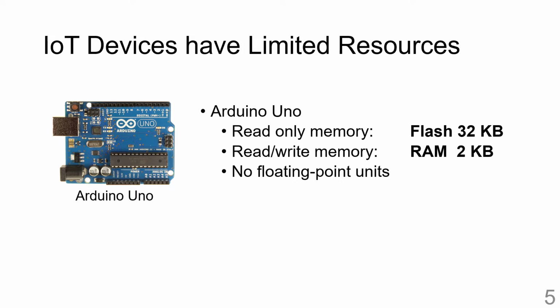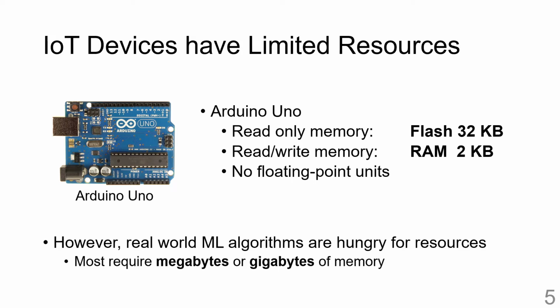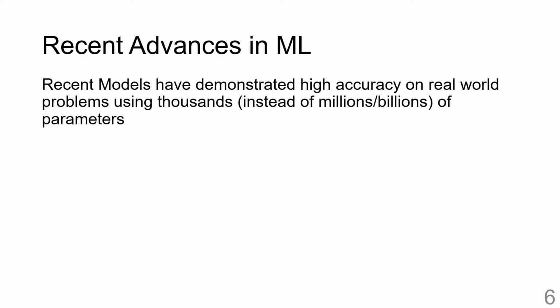In addition, these devices typically do not have any floating point units. This presents a challenge to running ML algorithms directly on IoT devices. These algorithms are very hungry for resources. Deep neural networks require several megabytes or even gigabytes of memories, orders of magnitudes more than what these devices can provide. In addition, ML algorithms use floating point operations intensively, which are not natively supported by these devices.